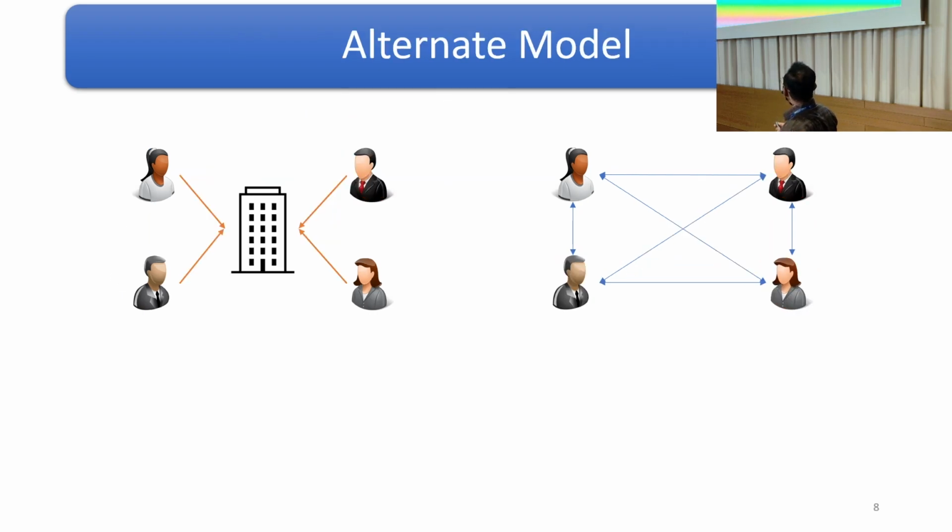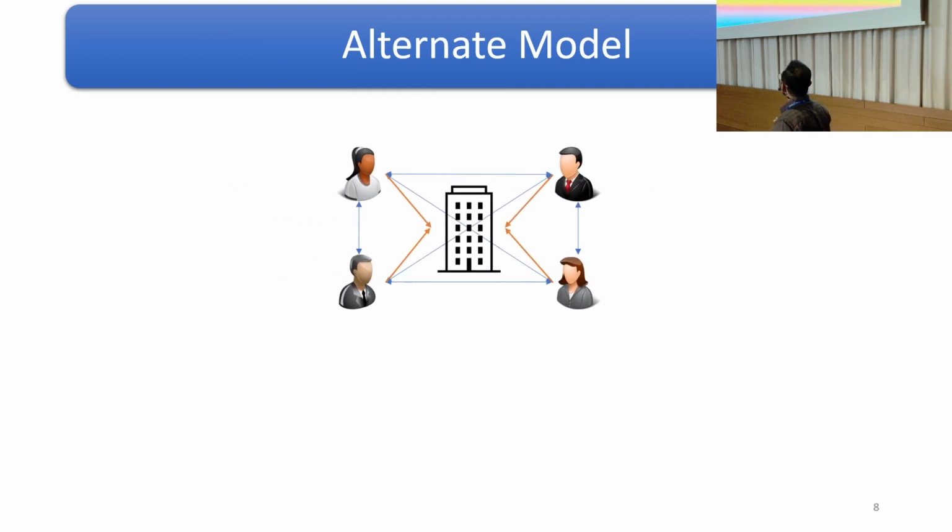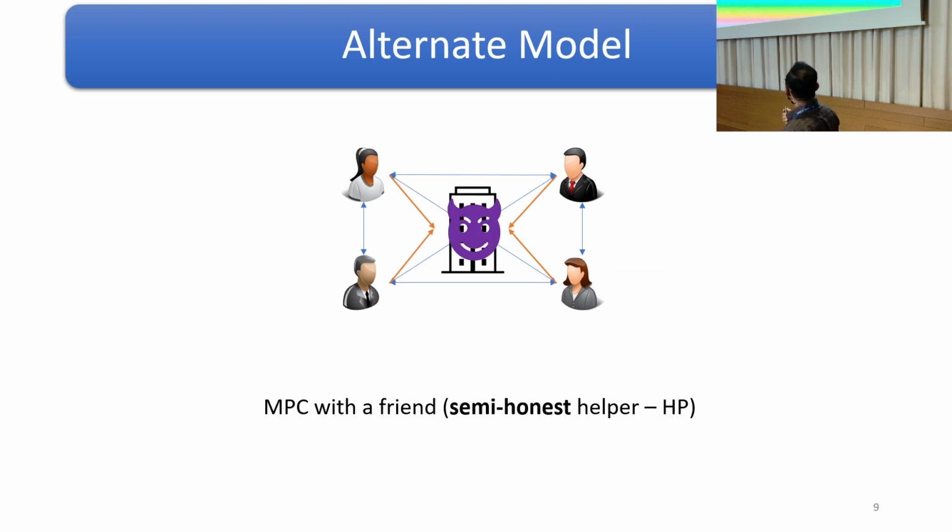For that purpose, we consider an alternate model where we introduce a central entity into the MPC computation to get rid of certain impossibility constraints. However, we want to maintain privacy even from this central party, and for that purpose, we model it as a semi-honest helper party. And that is what we call MPC with a friend.